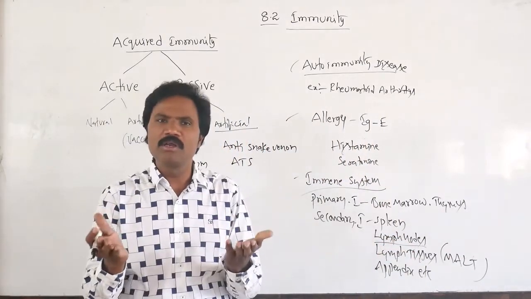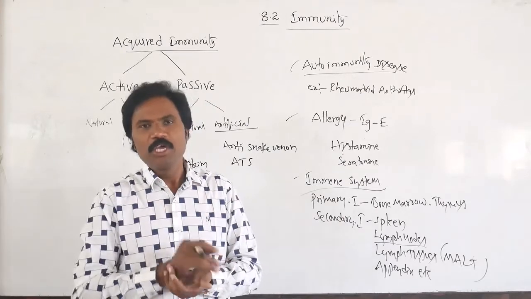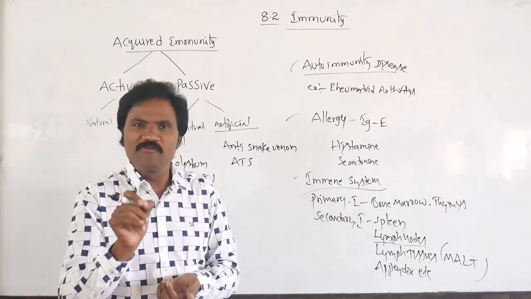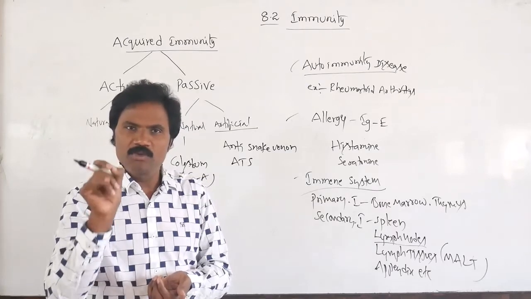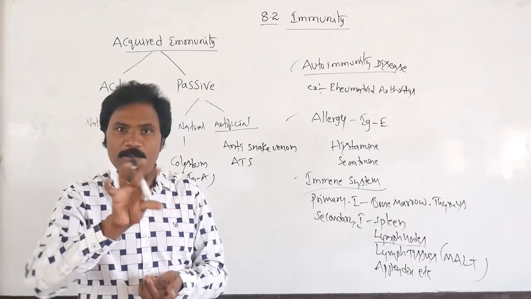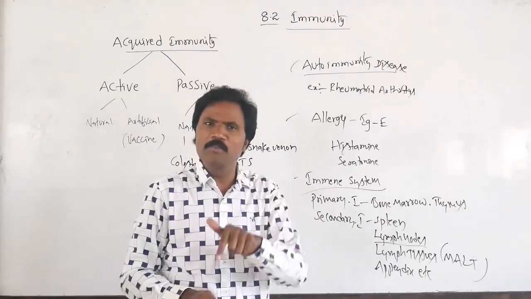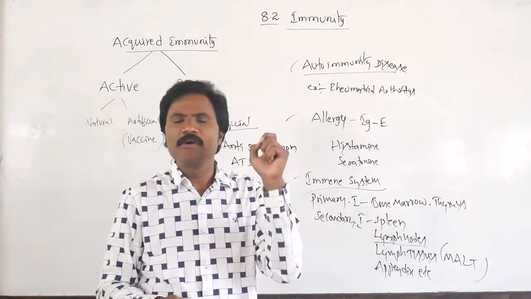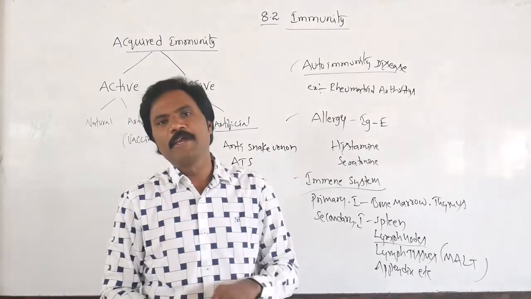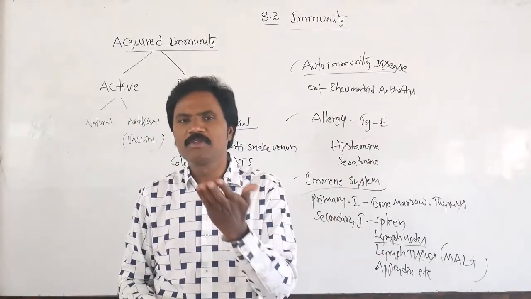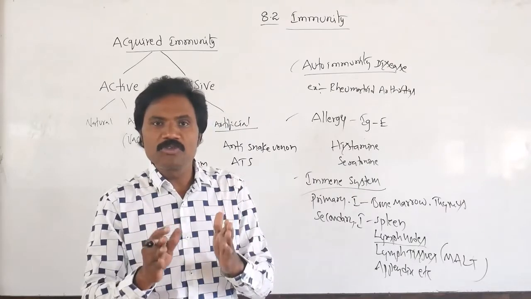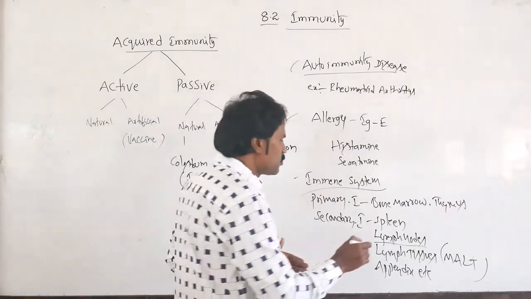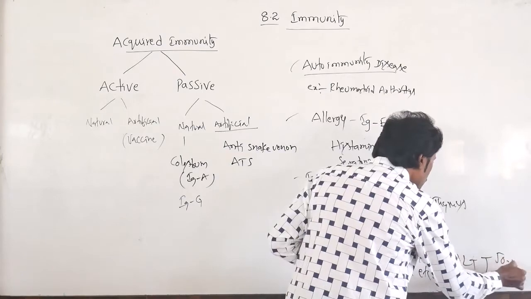It is present in the respiratory, gastrointestinal and vaginal areas, a very important part. How much percentage of MALT is present in our body? Options: 20%, 30%, 40%, 50%. What is the original percentage of mucosa associated lymphoid tissue present in our body? It is generally 50%.